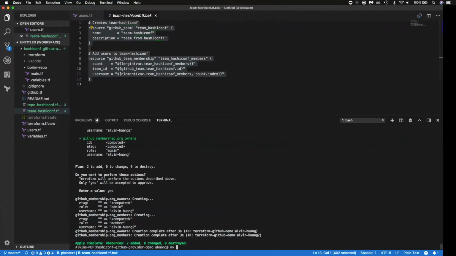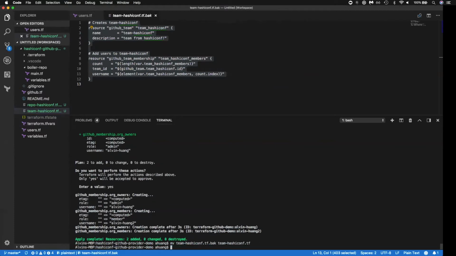So what Terraform does is it'll go through a whole directory and it will actually use any configuration file as part of its configuration. So in this case, I just named it .back to ignore it so that we can demonstrate the users first in the previous demo. So now we'll rename it back to set it back in action.